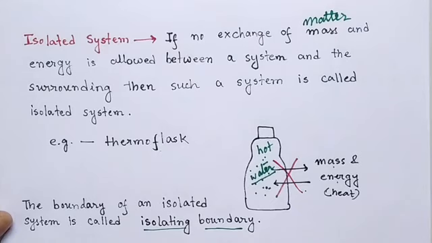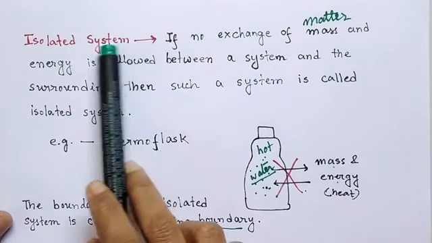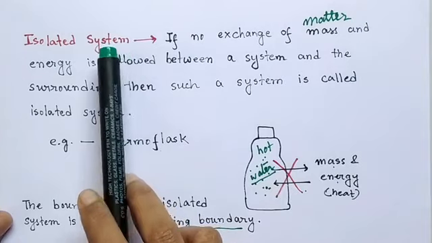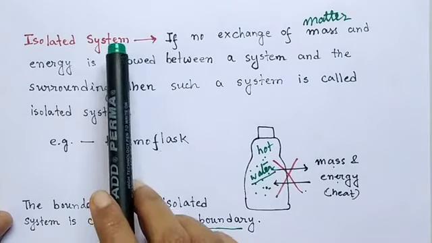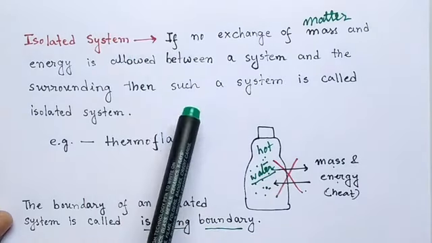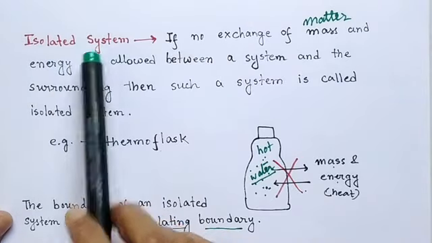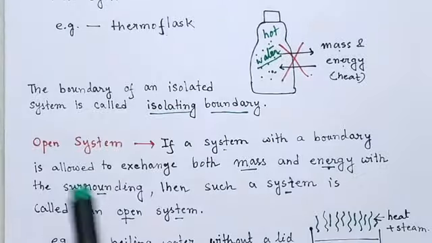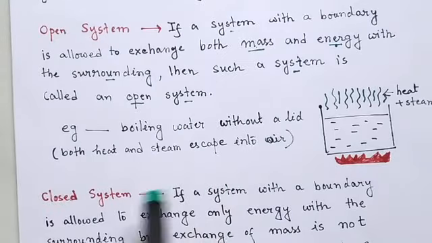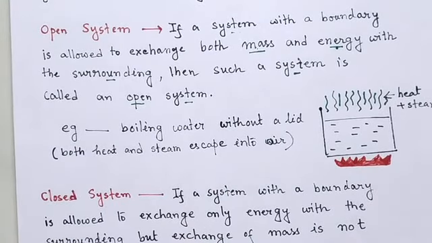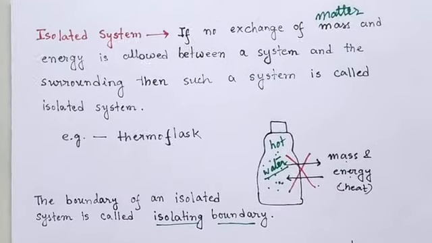So we know in thermodynamics, a system is separated from its surrounding by a boundary. Now in thermodynamics there can be three types of systems. The first is the isolated system, then we have open system, and then closed system. So what is isolated system?